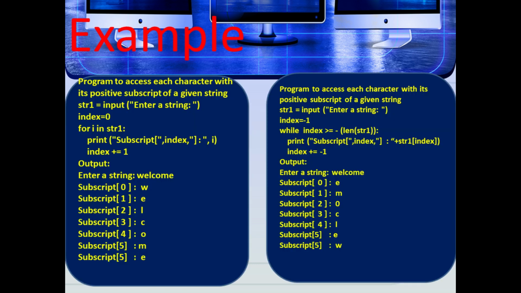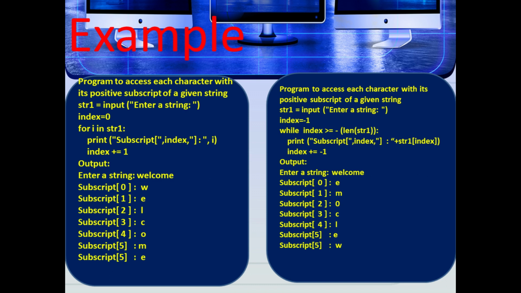See example 1. Program to access each character with its positive subscript of a given string. Here str1 equals input of enter a string, int x equals 0. So here int x equals 0 defines the positive subscript. For i in str1, in the for loop print subscript of x comma i, then x plus equal 1, using the increment operator, because we are going to use positive subscript values.